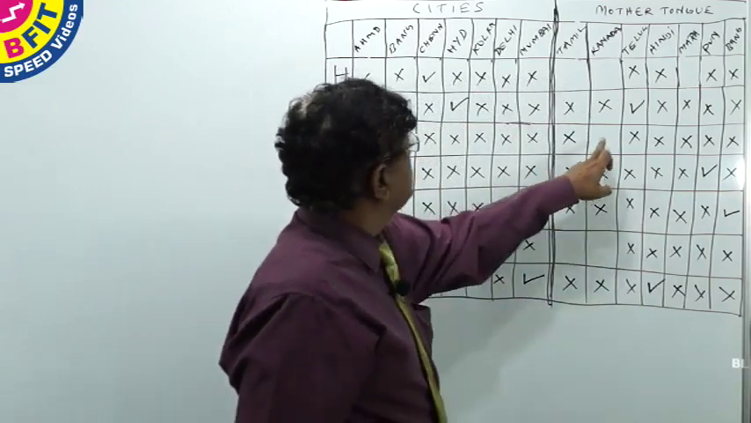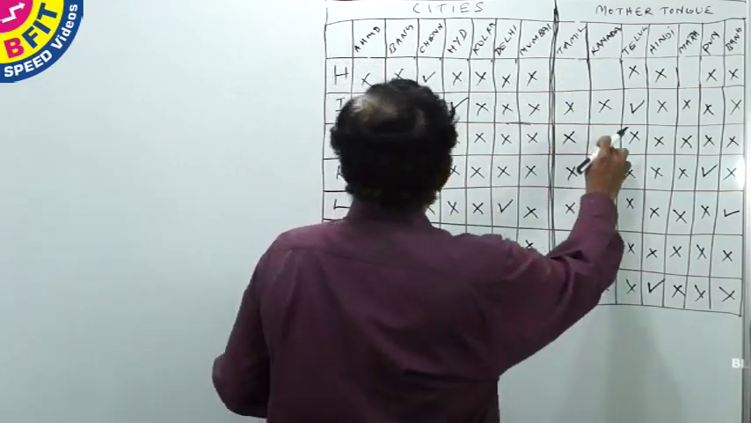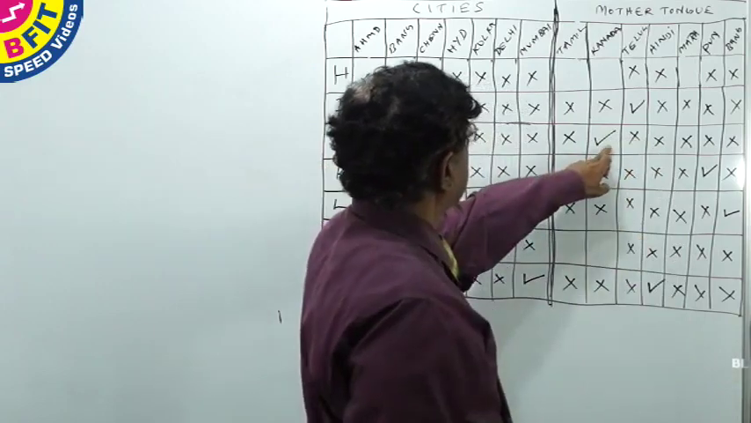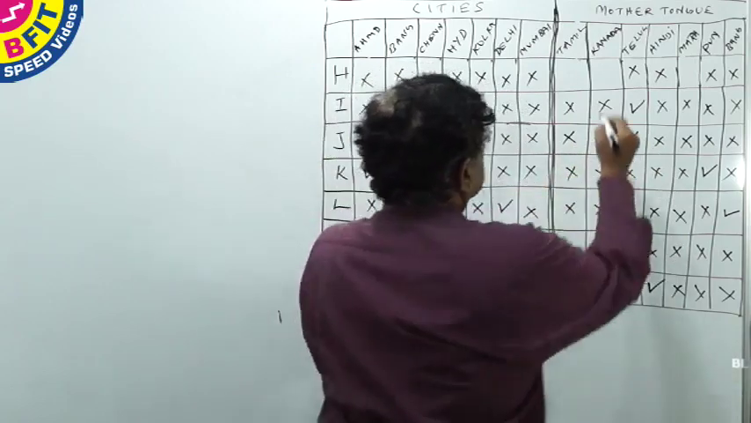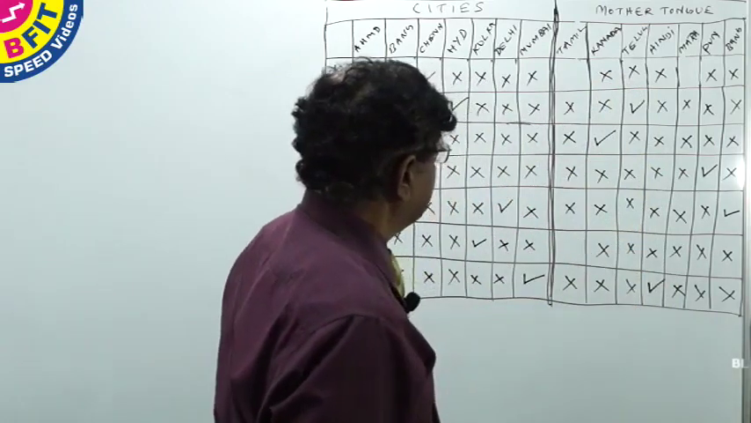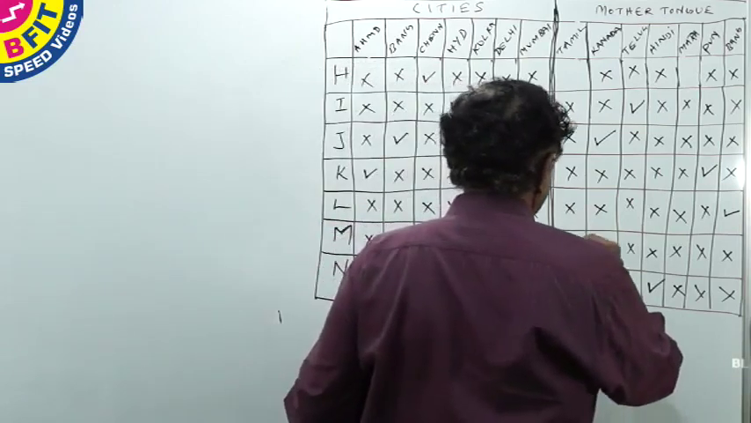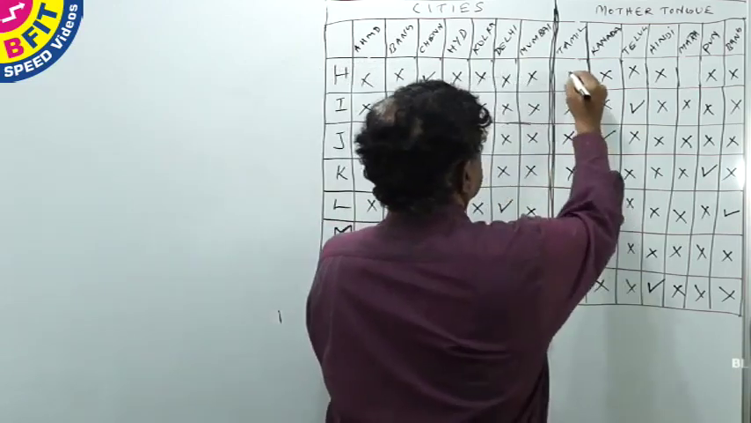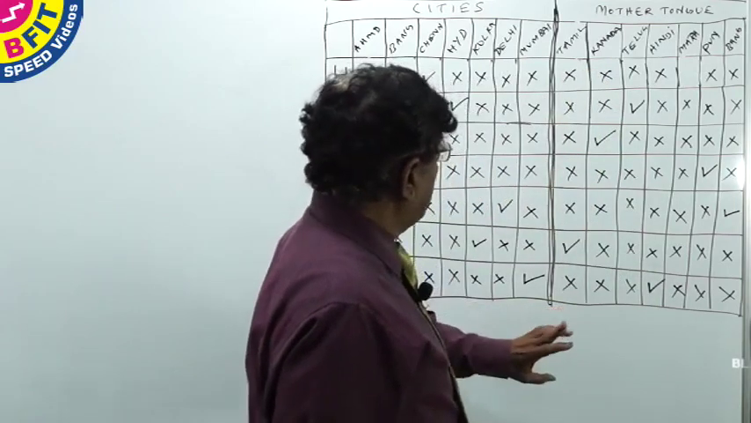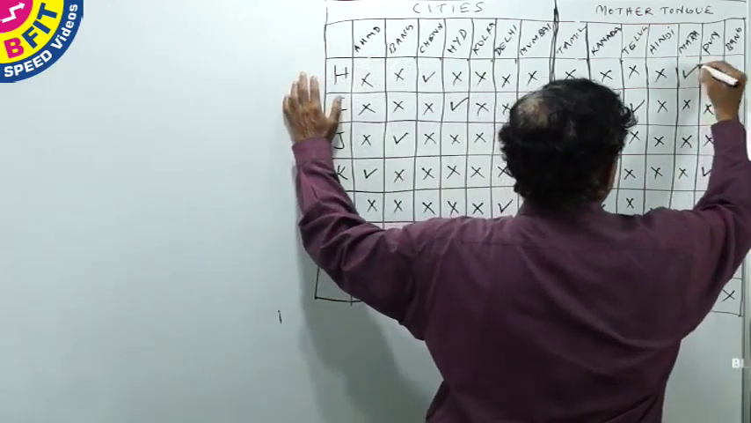Now coming to this truth table of mother tongue, we have J here. J must speak Kannada, and therefore we can cross out these columns. Then we have M here. M has to speak Tamil and we can cross out this column. Then we have only one column left, that is H, Marathi.